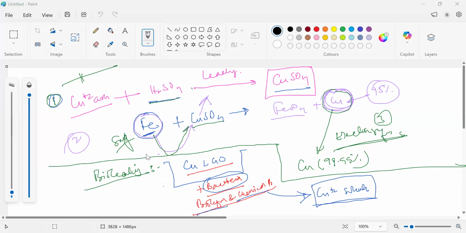After that, I told you, same process. We take the copper ion solution and we add H2SO4. See, 1 to 4 step is same. I told you, this you have to memorize. We add bacteria, it converts by biological process and complex chemical process to copper ion solution. Then this step becomes, see, same as phytomining. We add H2SO4, first step. It will be leached to copper sulfate. Then what we do? We add scrap iron. Why scrap iron? Because we have to make that process very much cheaper, right? That scrap iron will be undergoing displacement reaction and we're getting FeSO4 plus copper. Is it clear? Then finally we are doing electrolysis.